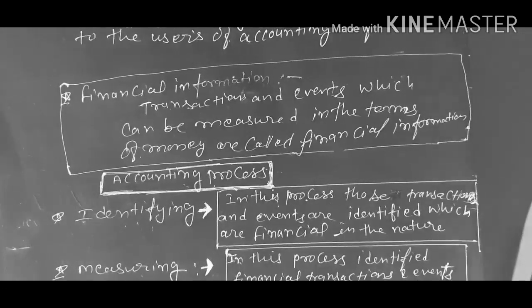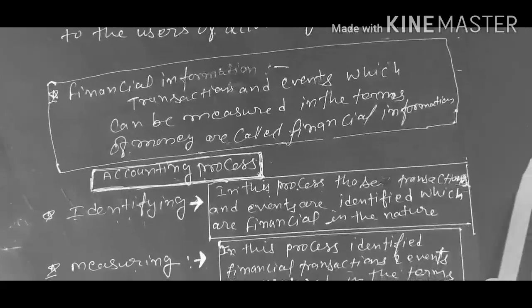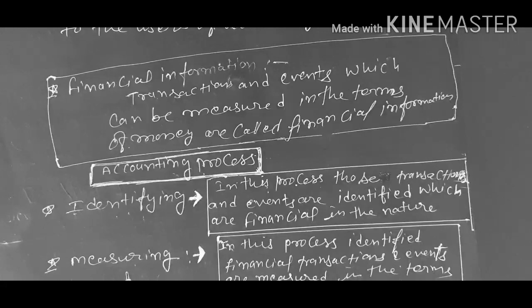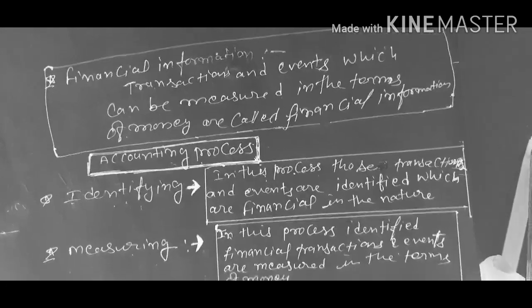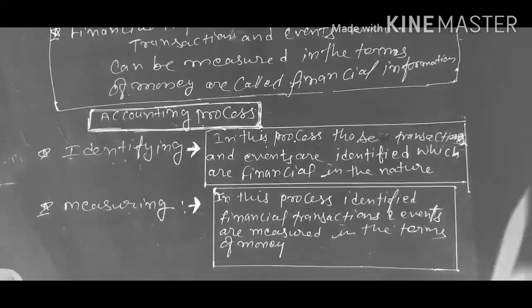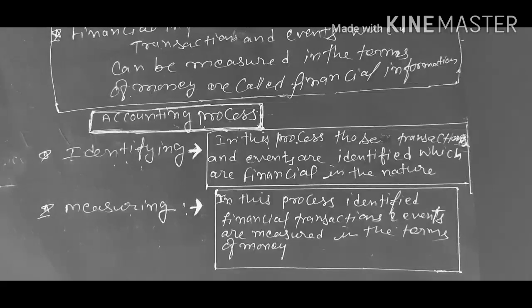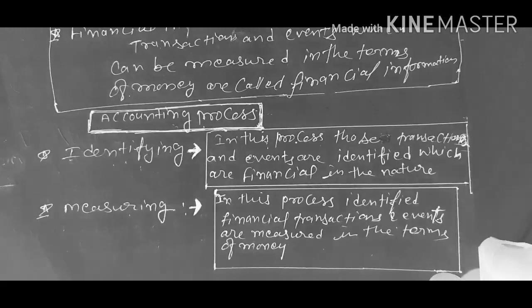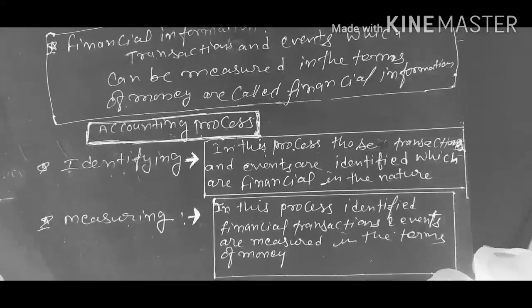After identification of the transaction, next process is measuring. In this process, identified financial transactions and events are measured in terms of money. It means the monetary value of the transaction is determined.